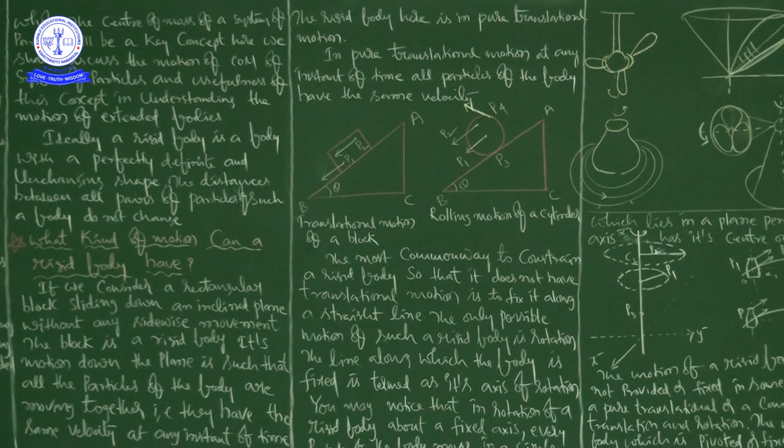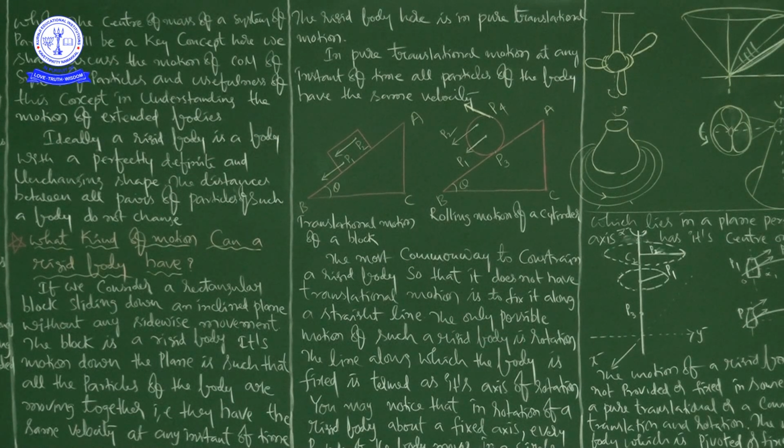So the block is said to be in pure translational motion. When the body is moving down the plane, all the particles of the body are moving together with the same velocity at any instant of time. The rigid body here is in pure translational motion.